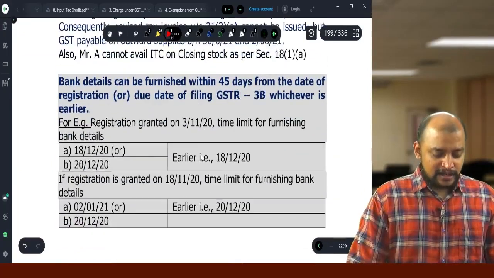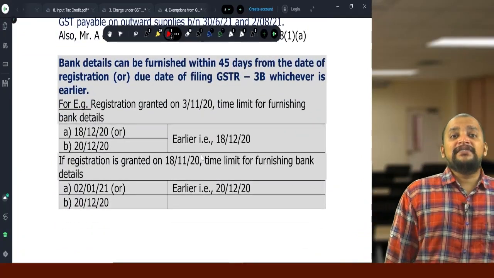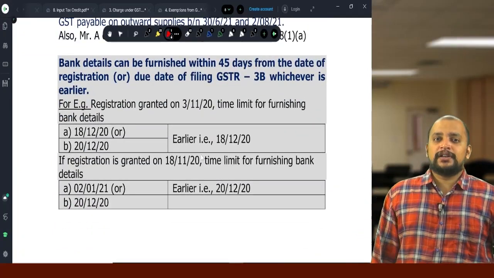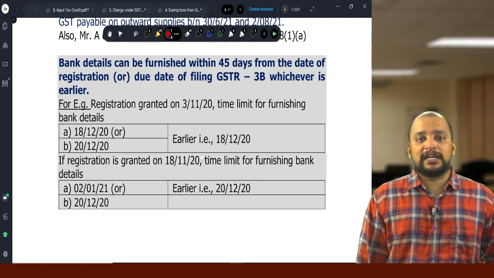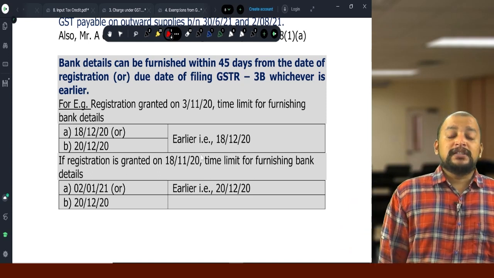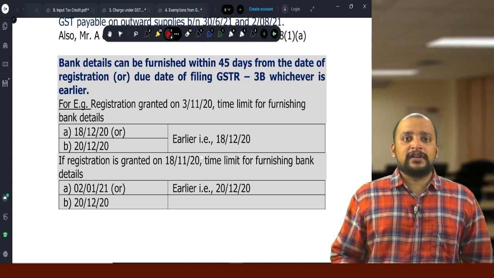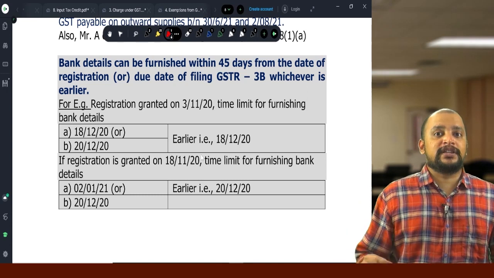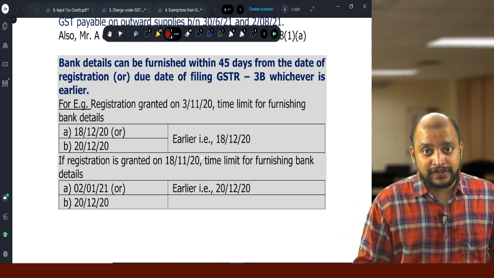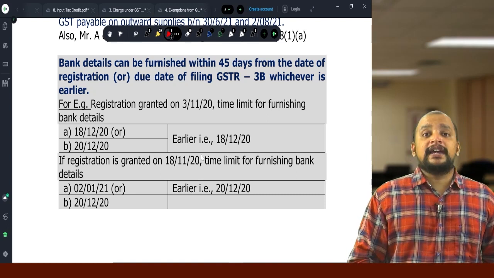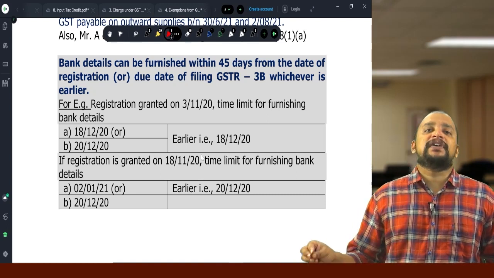Then next one, bank details. Whenever we make an application for registration, we need to furnish the bank details along with the registration application. Suppose at the time of registration we don't have the bank account number, then what to do? In that case, we can make an application for registration without a bank account, and at a later point of time, we need to furnish the bank details.